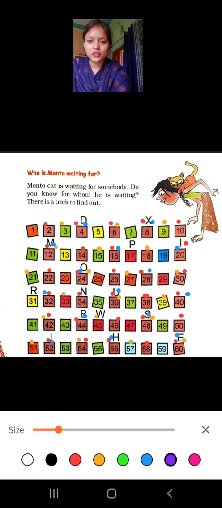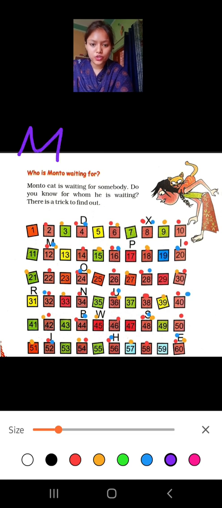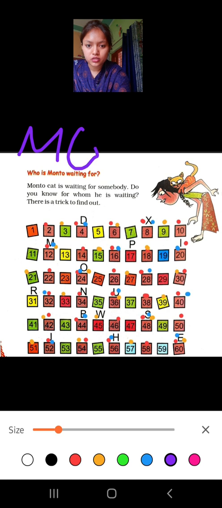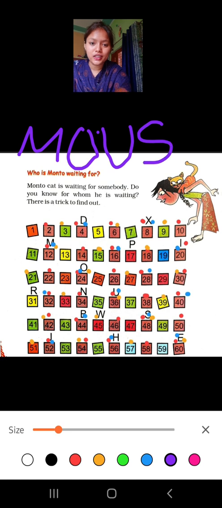M is having 3 dots. And O is also having 3 dots. Yes, U is also having 3 dots. S is also having 3 dots. And the last, E is also having 3 dots.